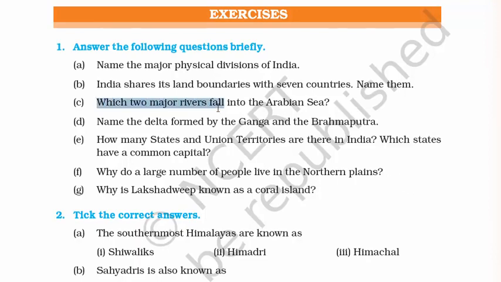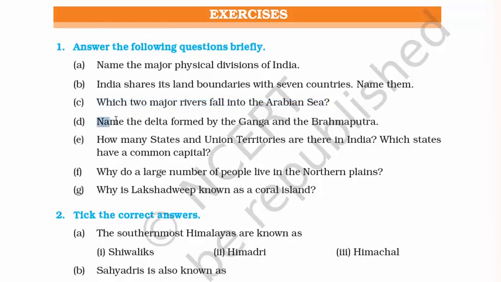So which two major rivers fall in the Arabian Sea? We have read about this. The only two rivers that flow towards the Arabian Sea are Narmada and Tapi. So remember this, NT or TN, Tamil Nadu, something like that, just make your own mnemonics. So I remember it as Tamil Nadu. T for Tapi and N for Narmada.